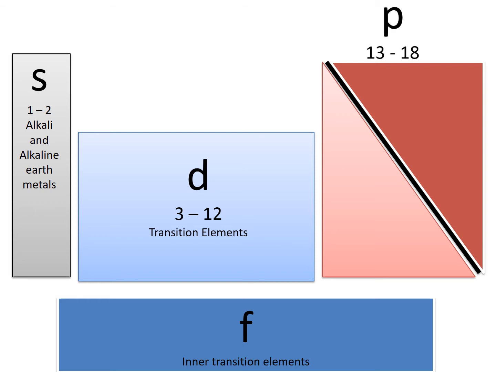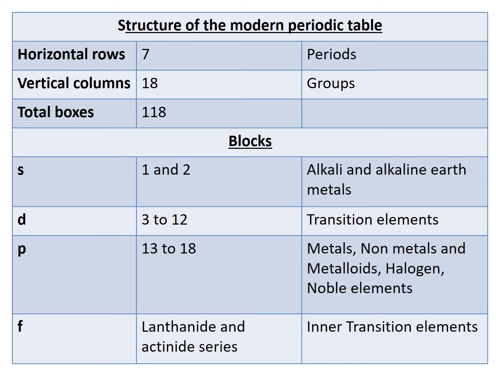Then we have the P block, which is from group 13 to 18. These have metals on the left, metalloids along the border, non-metals on the right. 17th group is the halogen, and 18th group is the noble element. So this is how you remember your modern periodic table. Other than this, in this form also you can remember.